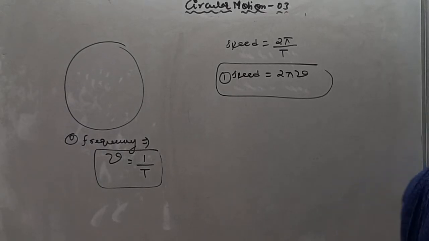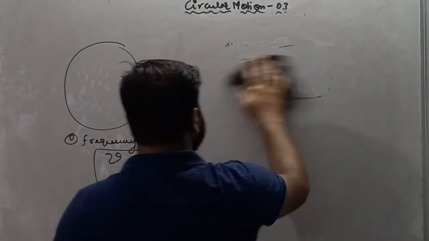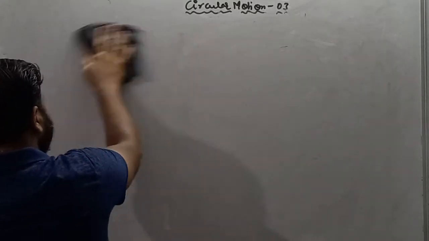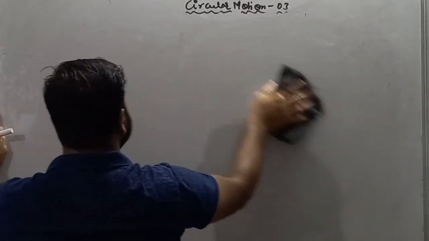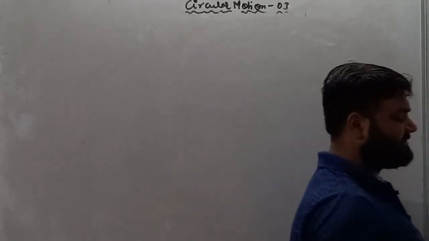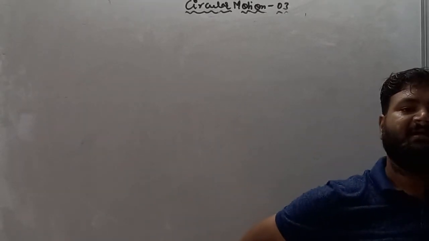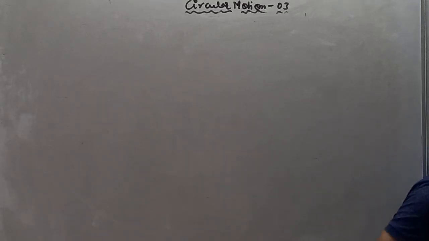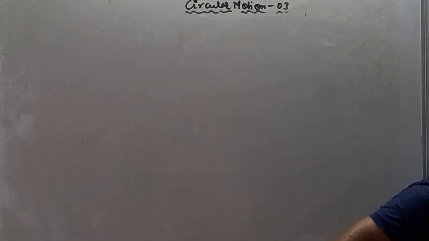So write down a numerical: calculate the angular speed of a flywheel making 420 revolutions per minute.